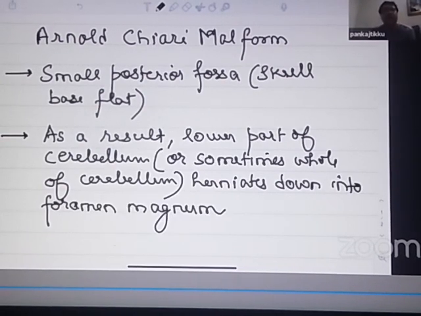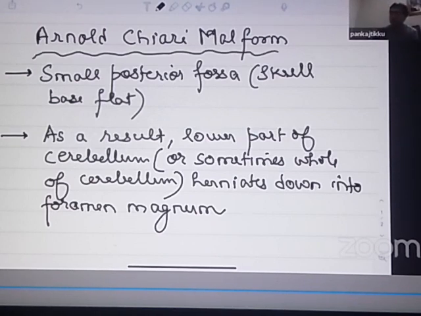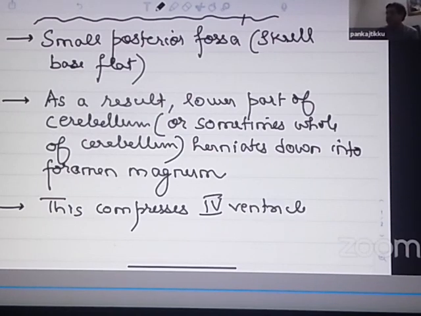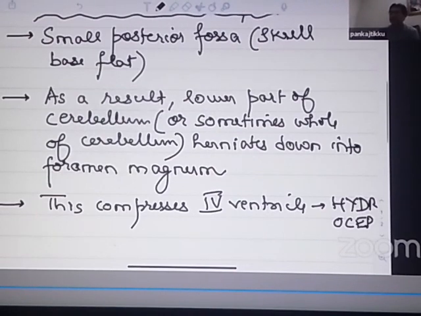So what is foramen magnum? Foramen magnum is the spinal canal. So it herniates down into the foramen magnum. This compresses the fourth ventricle and can result in a hydrocephalus.